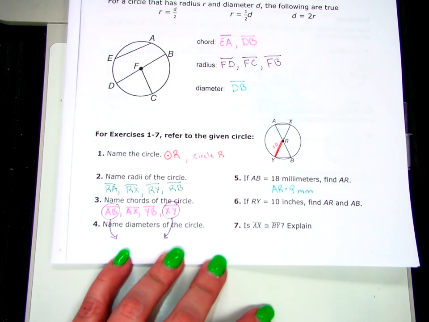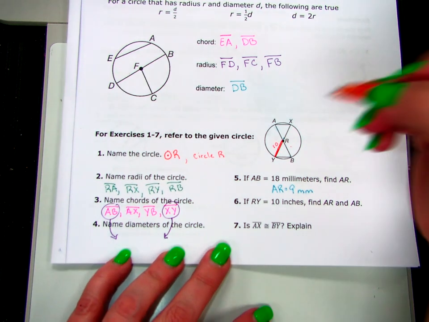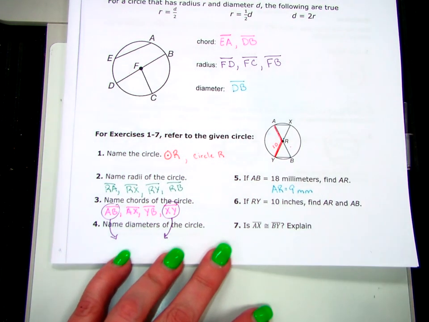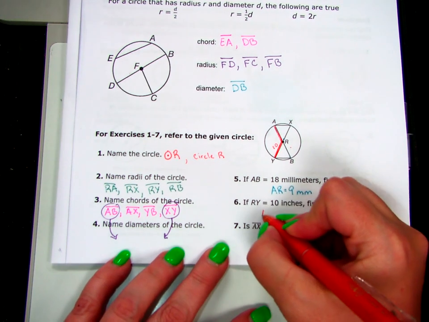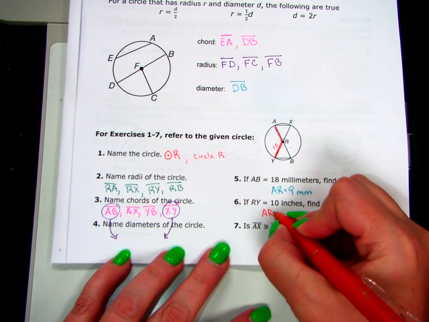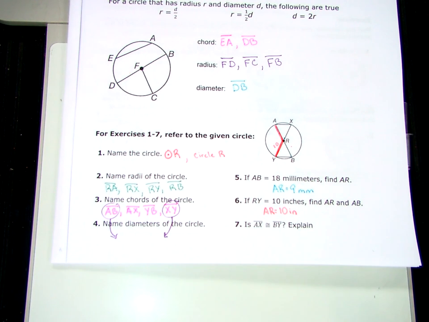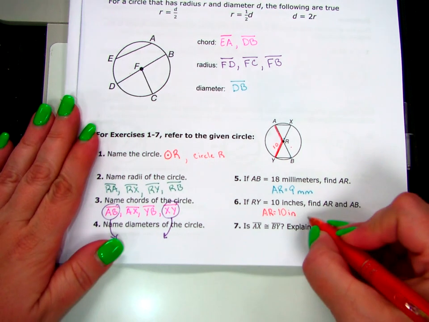And then it says find AR. This time, how long is AR? 10. So in the last problem, it was 9 millimeters, and in this problem, it's 10 inches. 10 inches is just shy of a foot, right? And 9 millimeters is just shy of a centimeter. It's tiny. Okay? And then the last thing I want to know is how long is it from A to